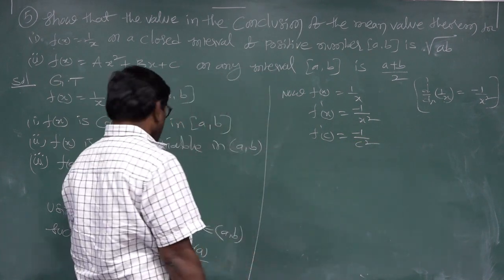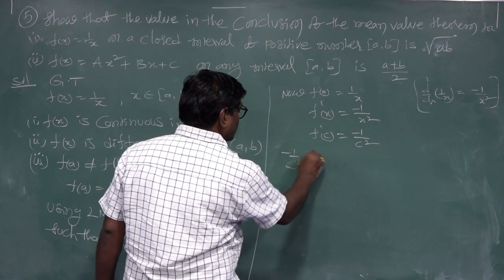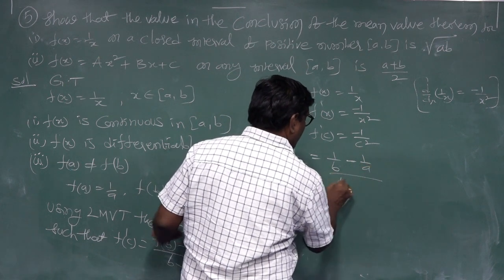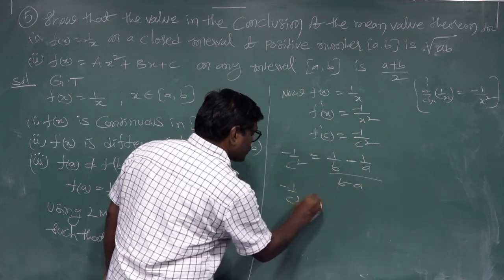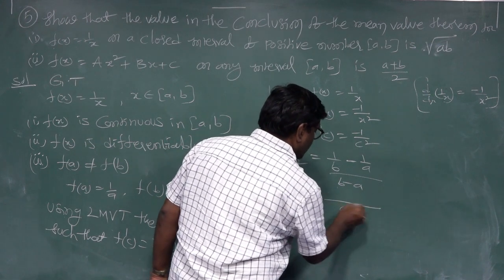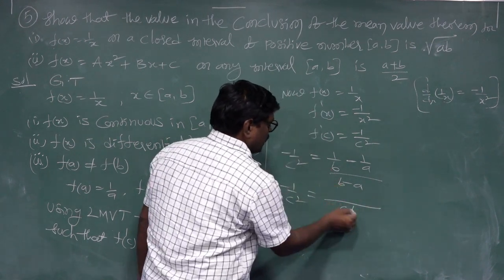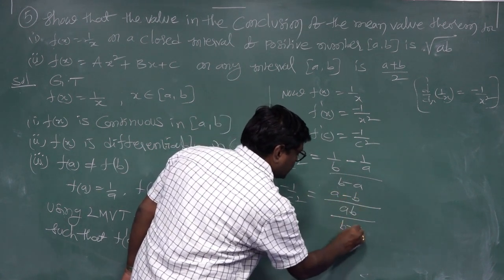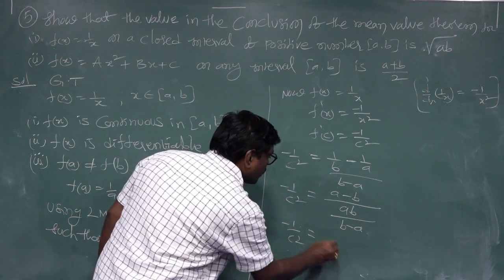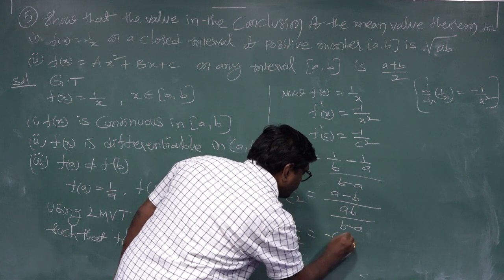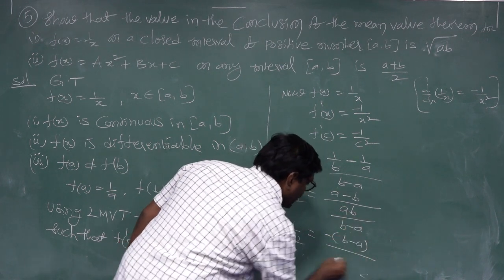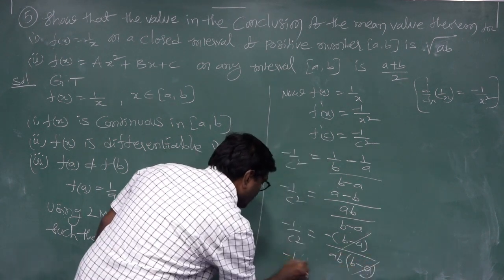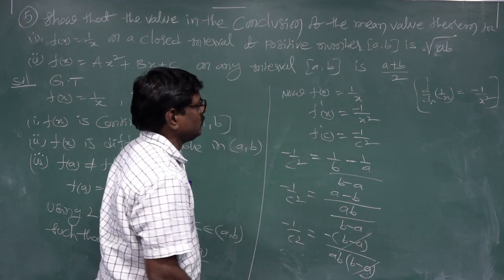Now the formula: f dash c value is minus 1 by c square, equal to f of b minus f of a by b minus a, which is 1 by b minus 1 by a by b minus a. Minus 1 by c square equal to, LCM is ab, b minus a by ab, all by b minus a.